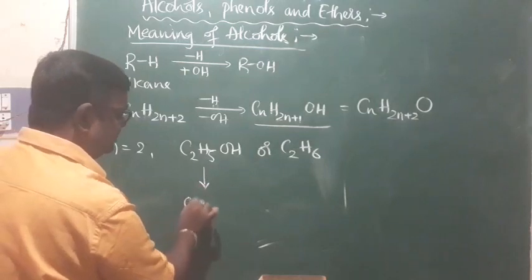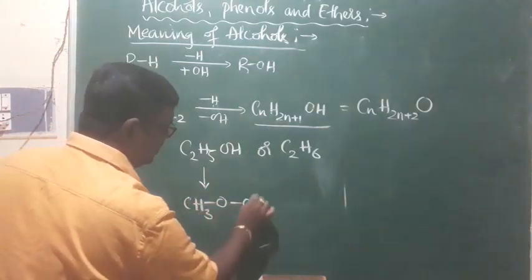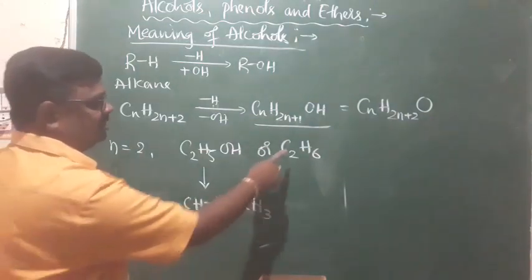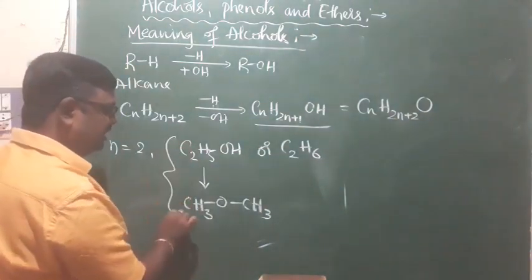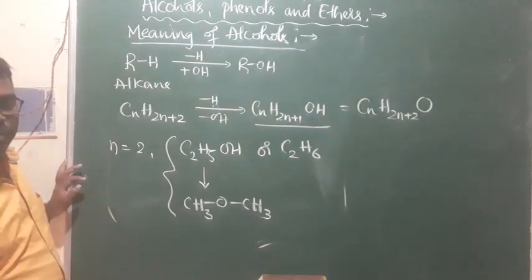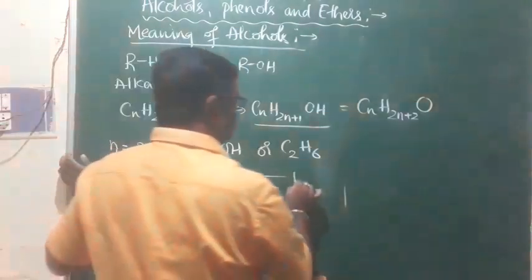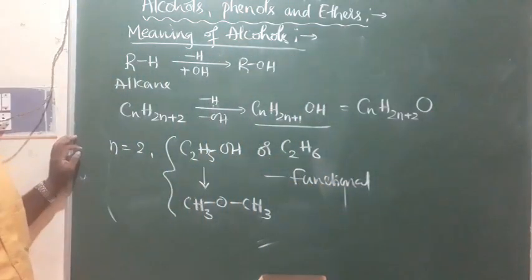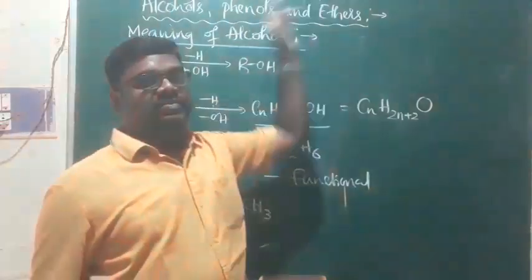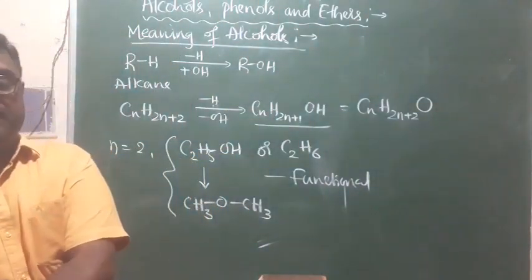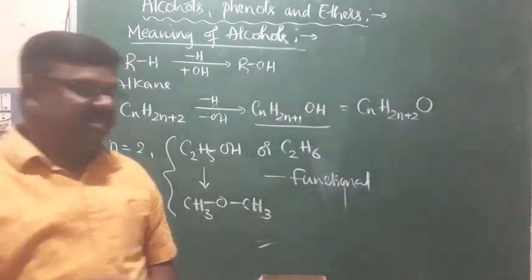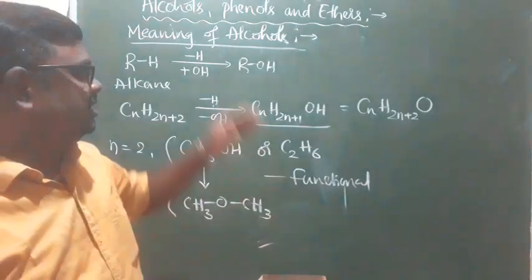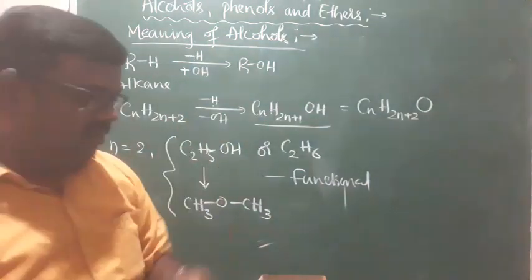This can also be written as CH3OCH3. Notice, the formula of this is also C2H6O. Therefore, both have the same molecular formula, so they form functional isomerism. That's why I said alcohols and ethers will form functional isomers. Because of that, they are discussed under the same headline: alcohols, phenols, and ethers. So with that information, the meaning of alcohols, we'll go to the next topic.